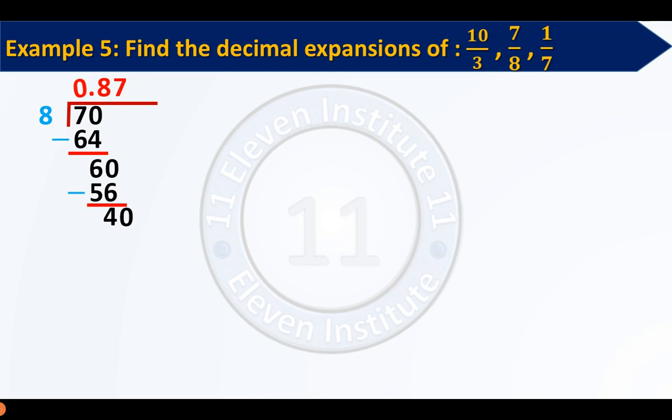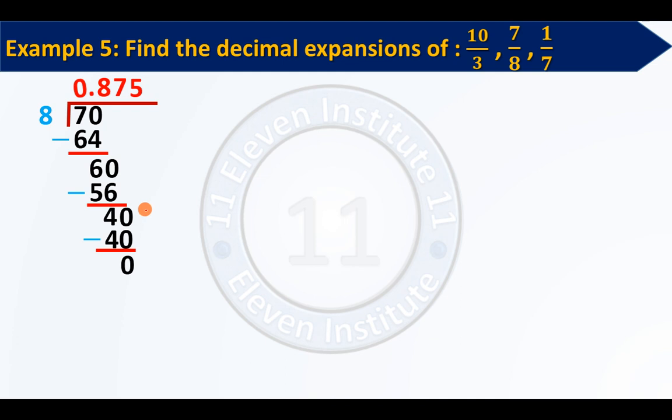So now I have to do 40 divided by 8, and I know that 8 5s are 40. We will subtract, so we get 0. This is quite simple for us. You have got the answer 0.875. This is very simple. You have done this many times. Sure, but today you have to learn something extra.